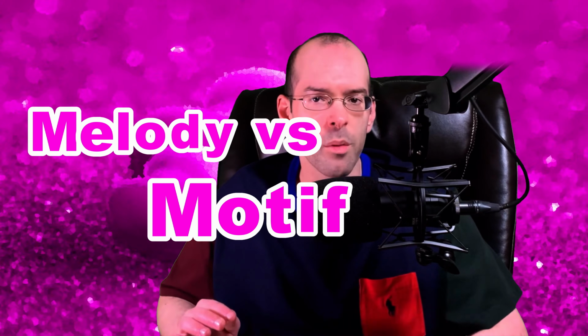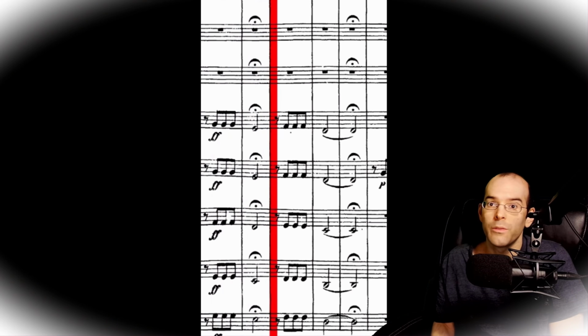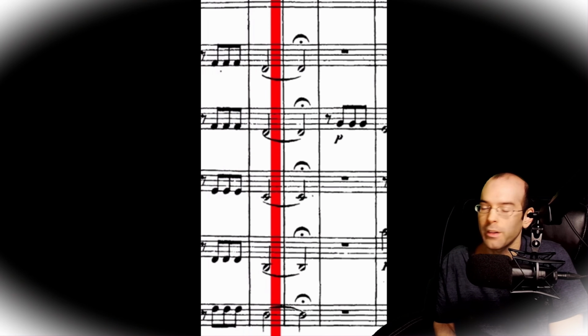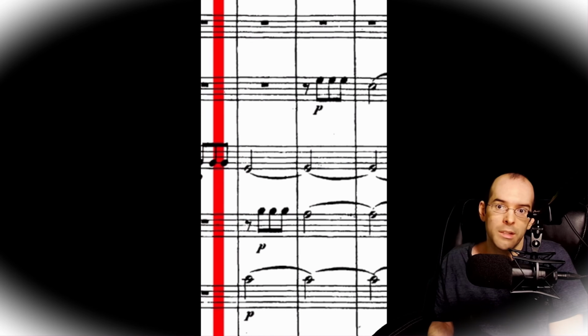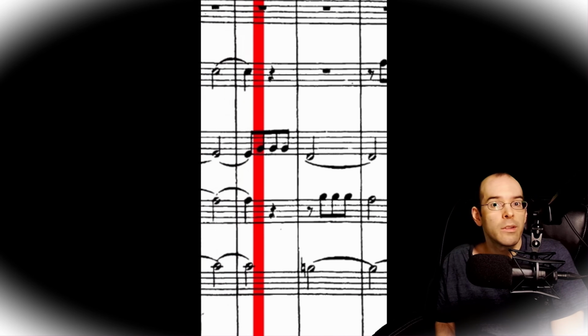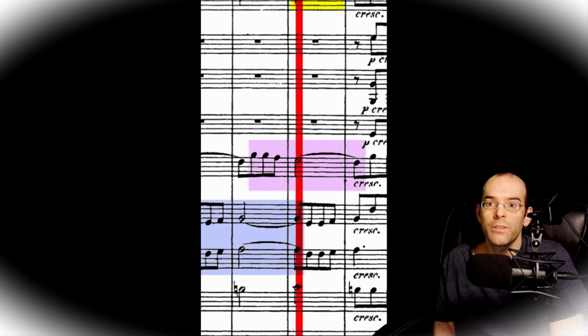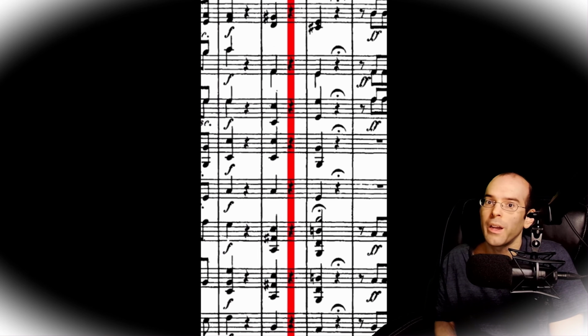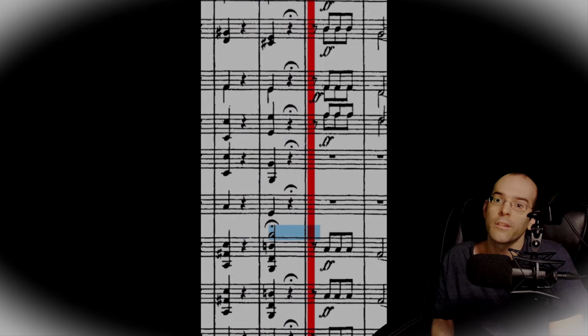And we've spoken about motifs before on this channel. Here's a quick reminder of what a motif is. A motif is a short collection of notes that are often repeated throughout a composition in order to trigger a specific mood. The note pitches must be similar in rhythms, and as you can see with Beethoven's motif throughout the symphony, the motif is always three eighth notes followed by another note of equal or longer duration.